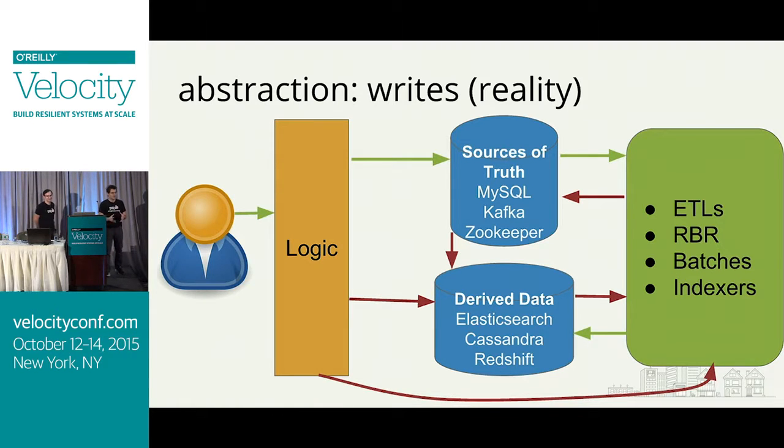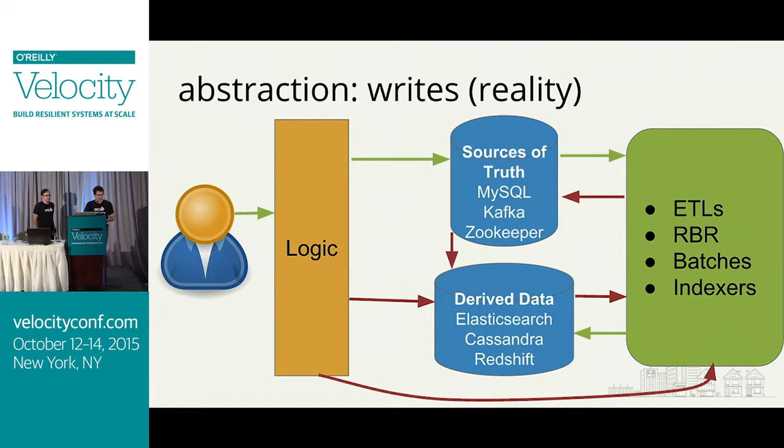There are sources of truth. These are things that we really, really care about, like MySQL or Kafka or Zookeeper. These are things that the user is interacting with. And then there are all these derived stores, which we can rebuild at any time, right? Like I can rebuild my search index, or I can recover from losing that index for a few hours. I can rebuild that. That's no problem.